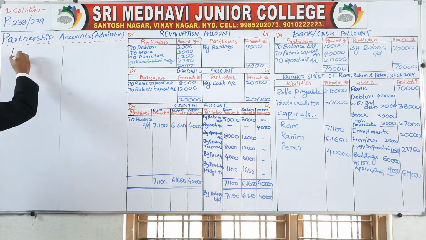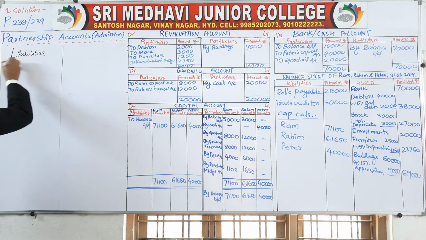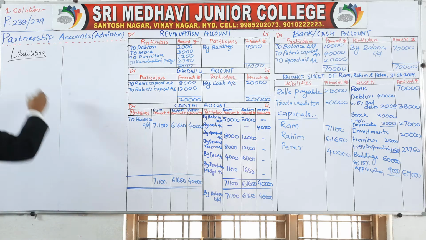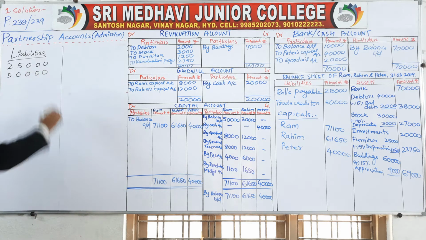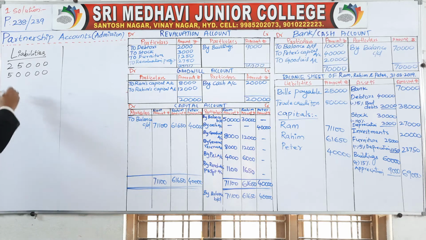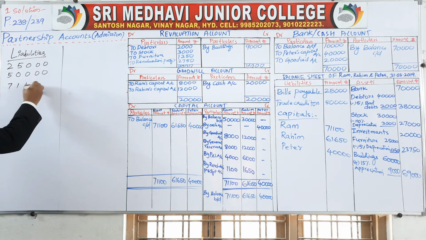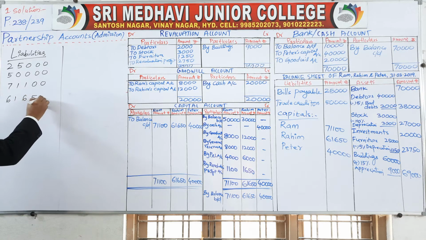Here on liabilities, 25,000, 50,000, 71,100, 61,650, lastly 40,000.